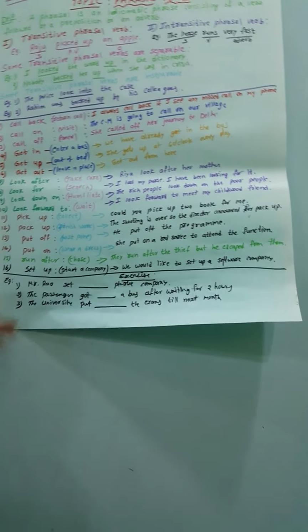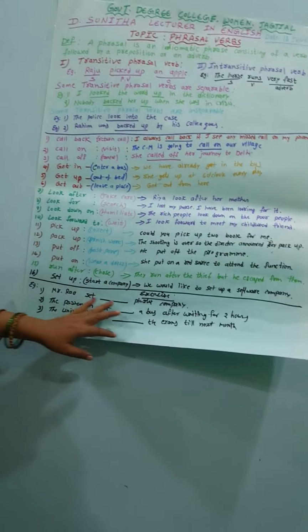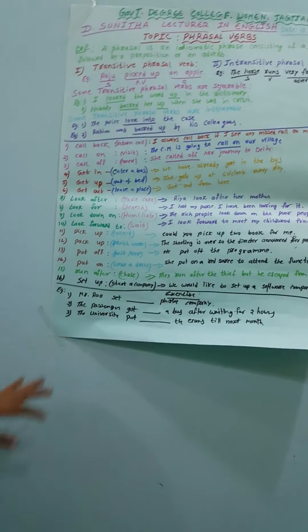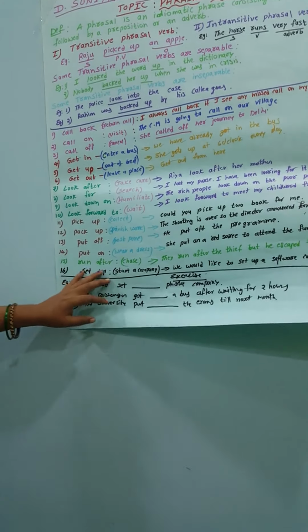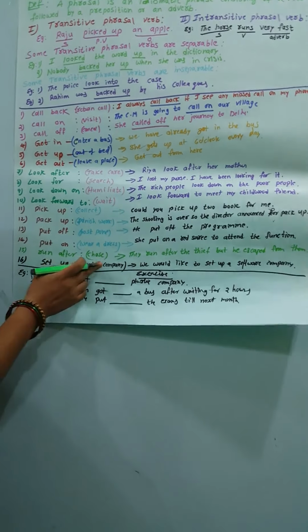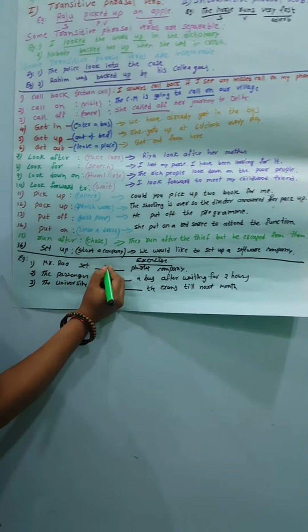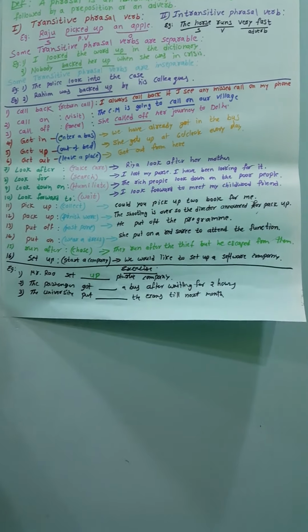So like this, we can see the exam exercises here. Mr. Rao said dash a plastic company. What is the phrasal verb here? Set up. Start a company, plastic company. Set up is the correct, suitable phrasal verb for this sentence.